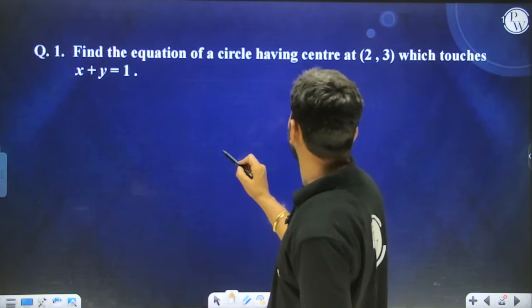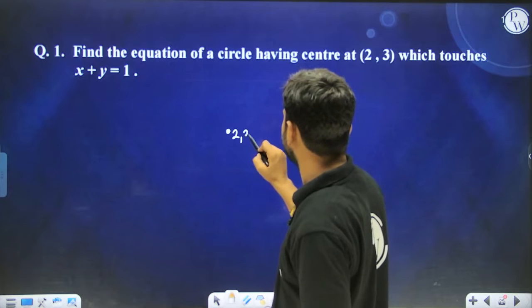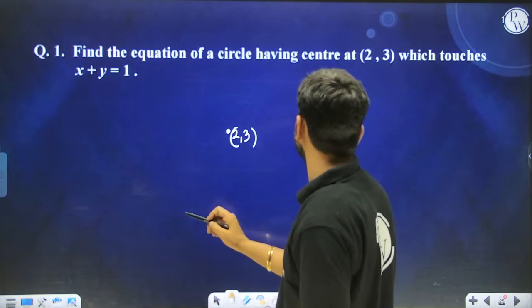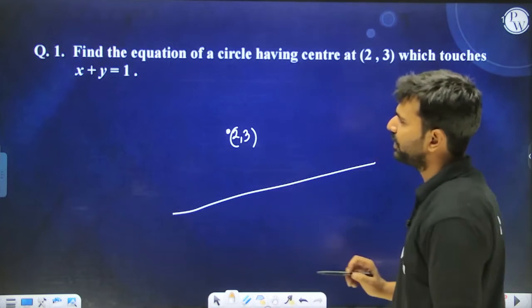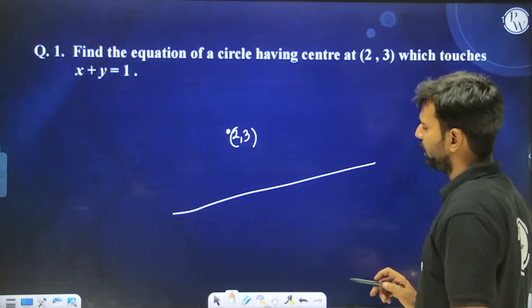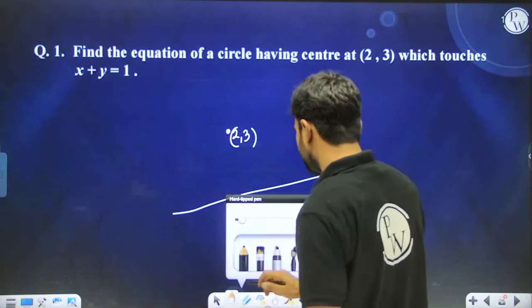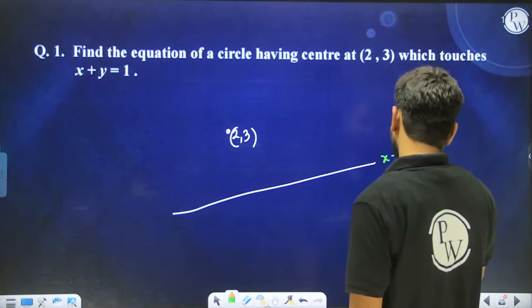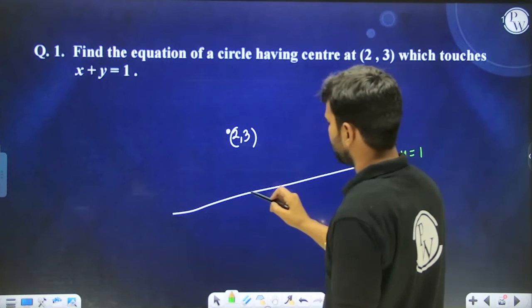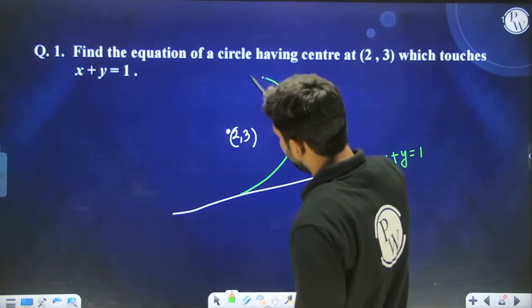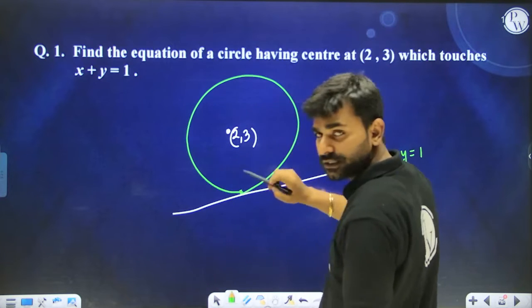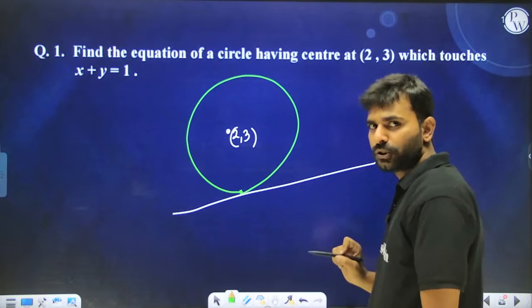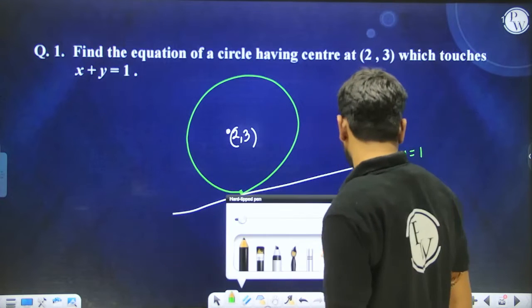So over here it is given to me that a circle is having (2, 3) as the center, and over here is, let's say, one line. Obviously the point (2, 3) is not lying on this particular line. So I am drawing the line over here, x plus y equal to 1. So the question is like this, that our center of the circle is this, and the circle is touching this particular line. So we need to write down the equation of this particular circle.